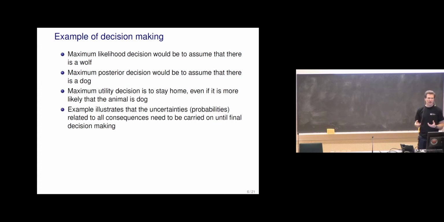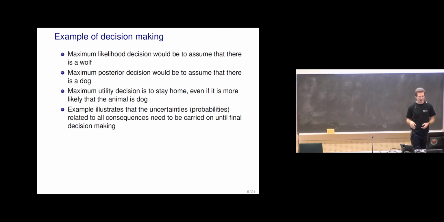And this also illustrates that we need to carry uncertainties related to all these consequences until the final decision making. So if there's a small probability of very bad events, we need to take into account also those very small probabilities.